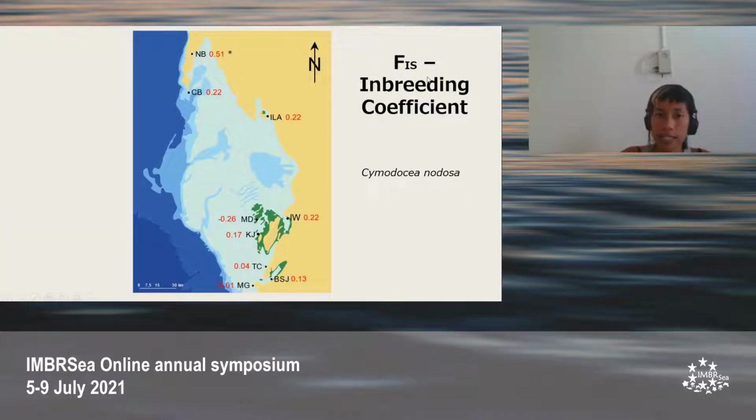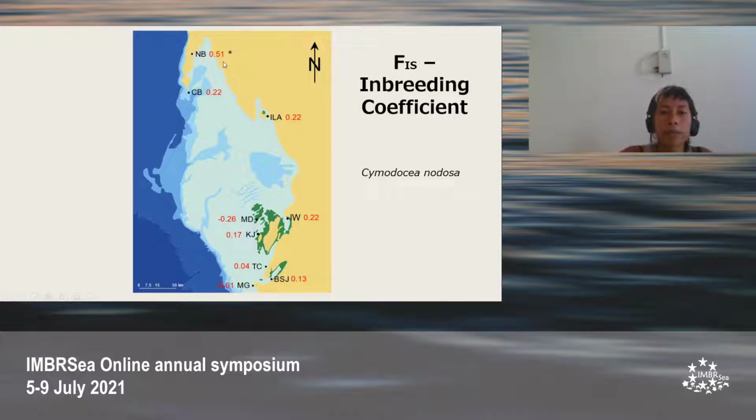The inbreeding coefficient, or the FIS, gives us insight into the mating system of the species, so whether they're reproducing at random or with individuals that are more genetically close to them. A higher FIS value would indicate that more inbreeding is occurring. It's calculated using values of expected heterozygosity under Hardy-Weinberg equilibrium and observed heterozygosity in a population. The starred values are values that are statistically significant.